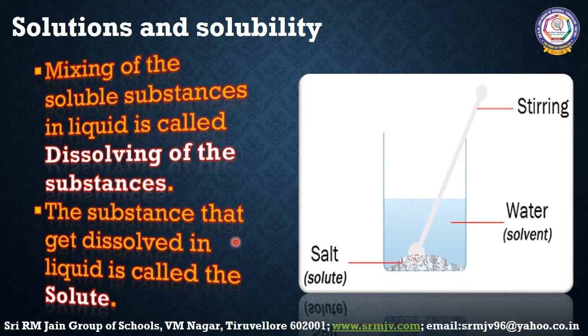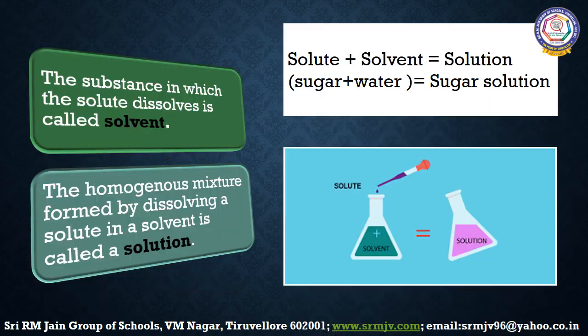The substance that gets dissolved in the liquid is called the solute. The substance in which the solute dissolves is called the solvent. A mixture thus formed is called a solution, which is homogeneous in nature. A homogeneous mixture formed by dissolving a solute in a solvent is called a solution.